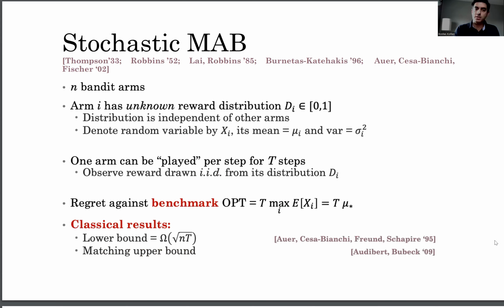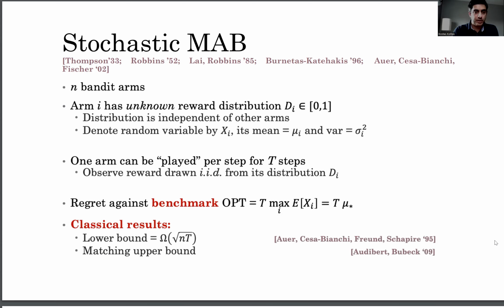These distributions are independent, and we will write mu_i for the mean of distribution i and sigma_i squared for its variance. The second difference is that once we play an arm at a given time step, we only get to observe the reward for that particular arm and not for the others.